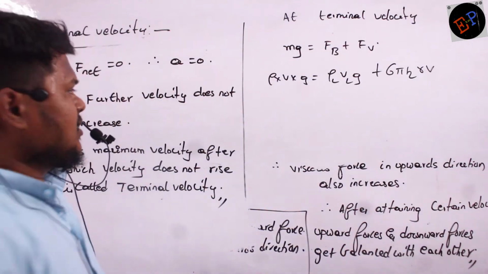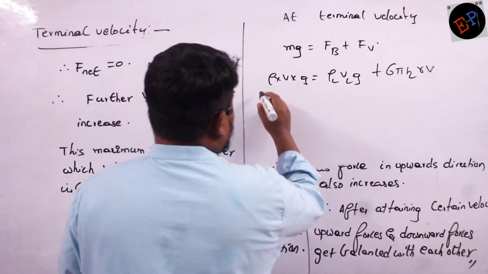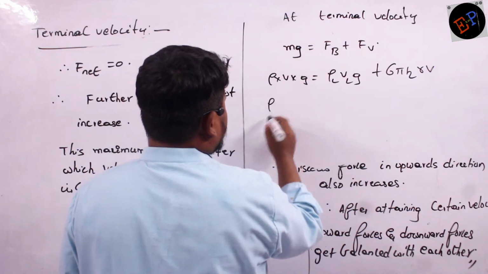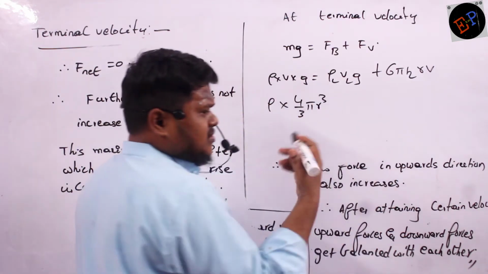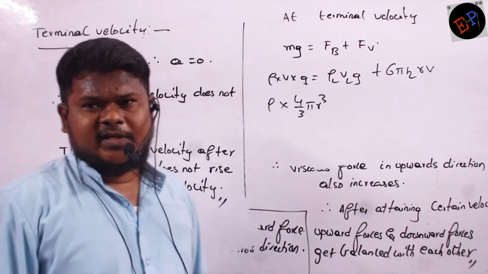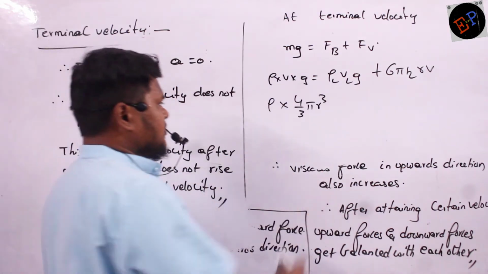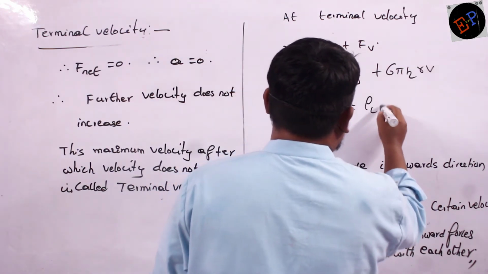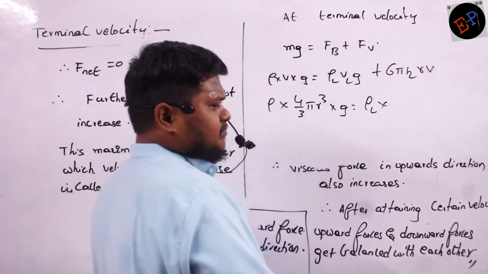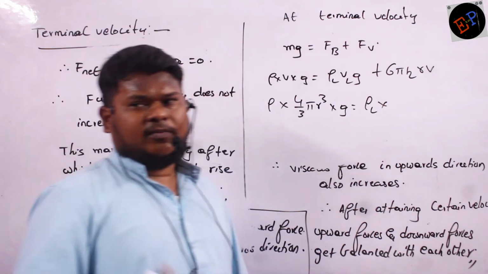That's all, no? So therefore, rho means what here? Density of body. Okay, ma? Volume I can write as 4 by 3 pi r cube, nama, because this is a sphere I am taking. Volume of a sphere, 4 by 3 pi r cube. Multiplied by G is equals to, rho L means density of liquid, and VL means what? Volume of liquid displaced.